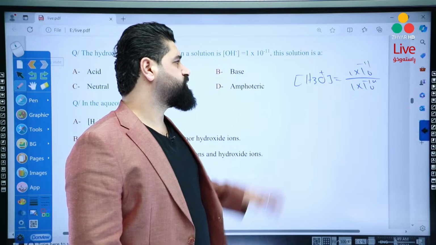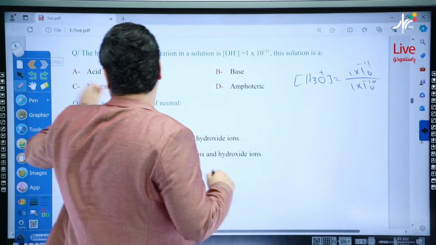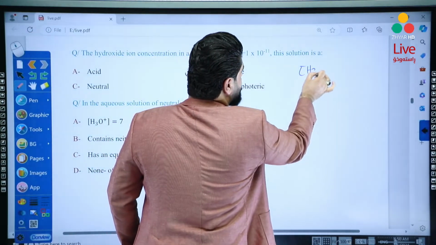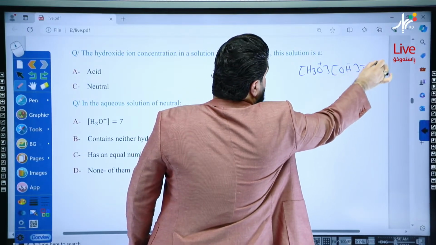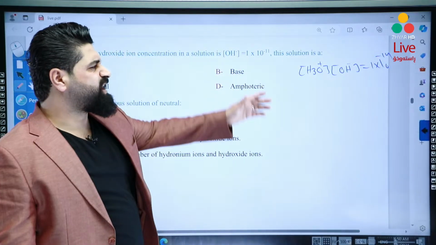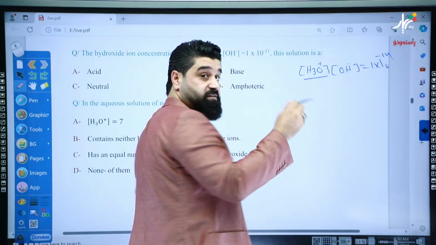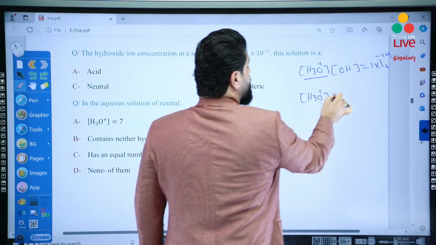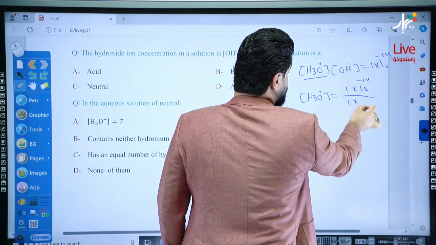Please, let's write the Kw formula, then we will decide. H3O times OH equals 1 times 10 to negative 14. Why 1 times 10 to negative 14? This is the value of Kw. Then we calculate H3O. So H3O is equal to 1 times 10 to negative 14 over 1 times 10 to negative 11.